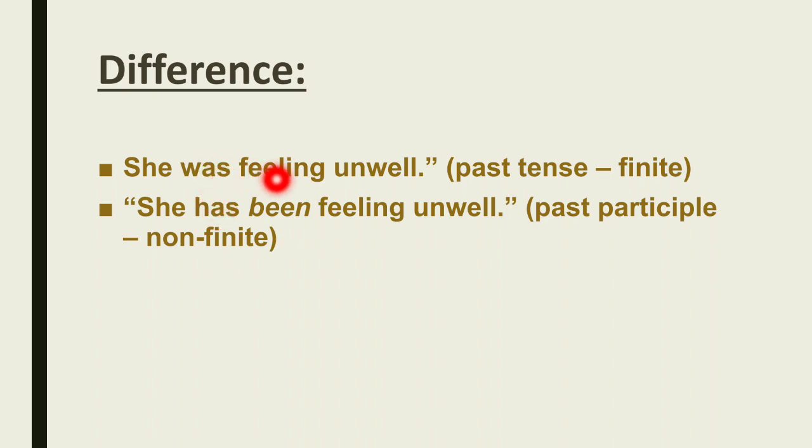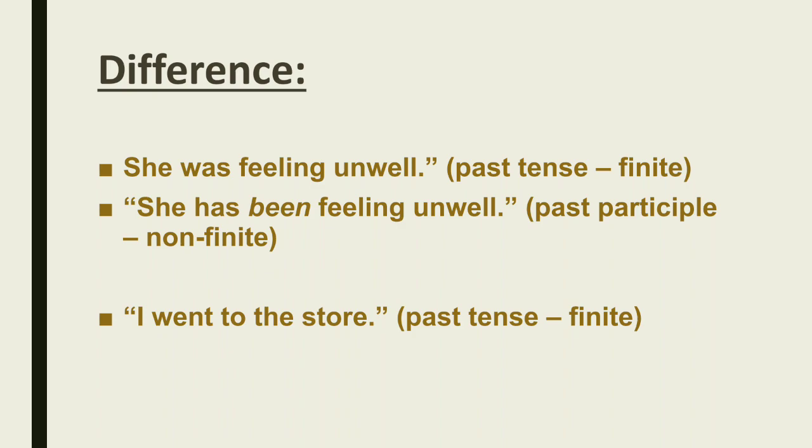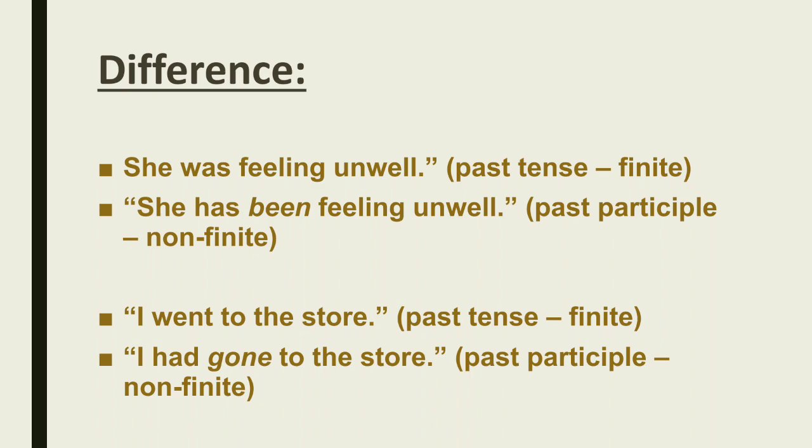Okay, she was feeling unwell, here it is a finite verb, but when we are using she has been feeling unwell, then it is non-finite. Similarly, I went to the store, past tense, finite, but when we are using I had gone to the store, here gone, okay, it is non-finite.